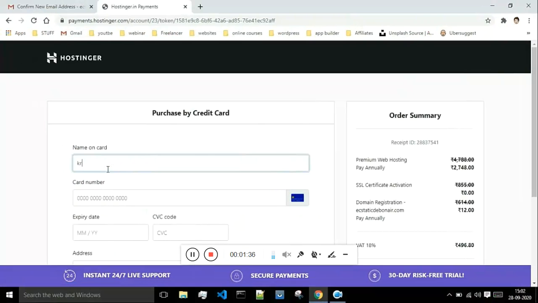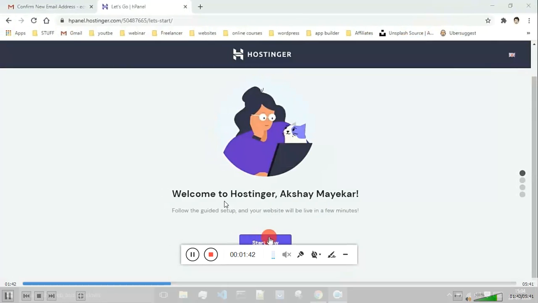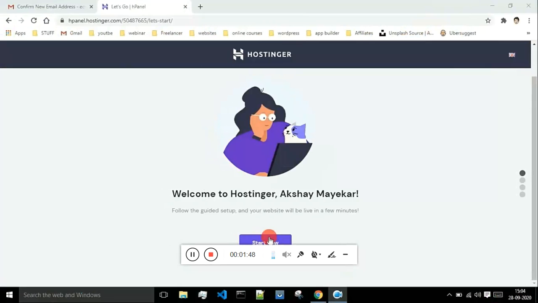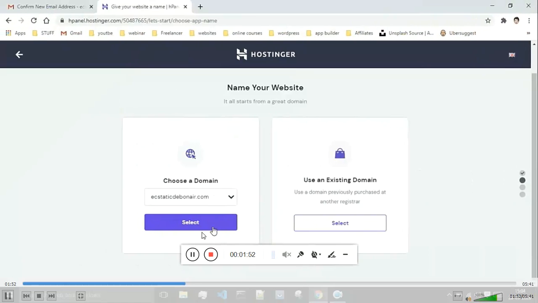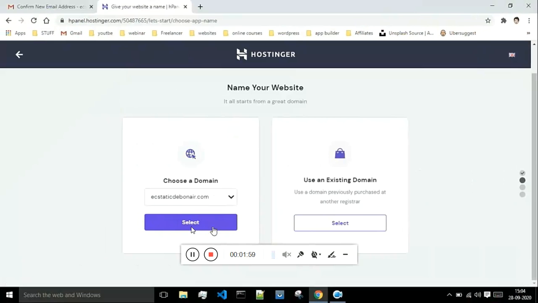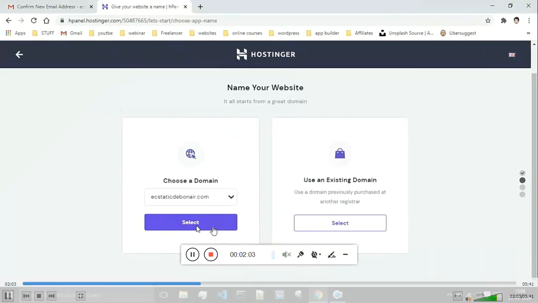And once you are done with that, you will get the option down below. Just click on that, and once you are done with the payment, you will be taken to this page. You just have to click on start now. When you click on start now, you will get this page where whatever domain name was selected by you will be present over here. You just have to select the domain name and click on select.